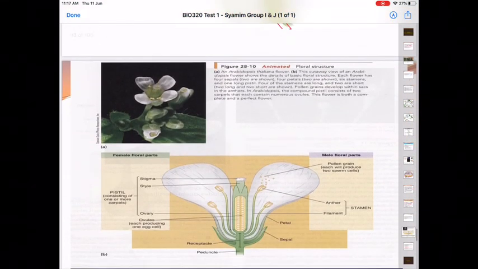This is the Arabidopsis thaliana flower. Kalau kita buat research berkaitan dengan plant, kita nak test genetik ke ataupun nak test something towards plant, kita akan buat pada Arabidopsis thaliana dulu.